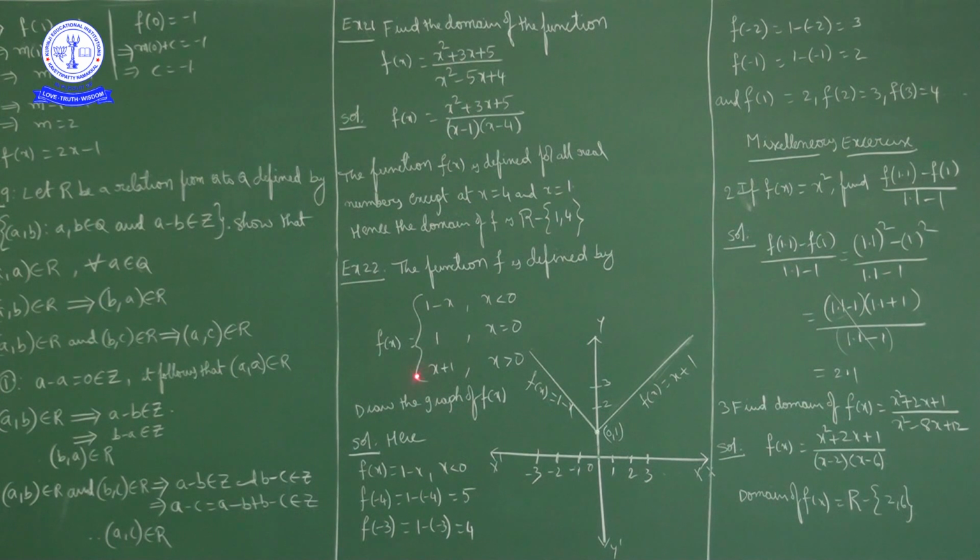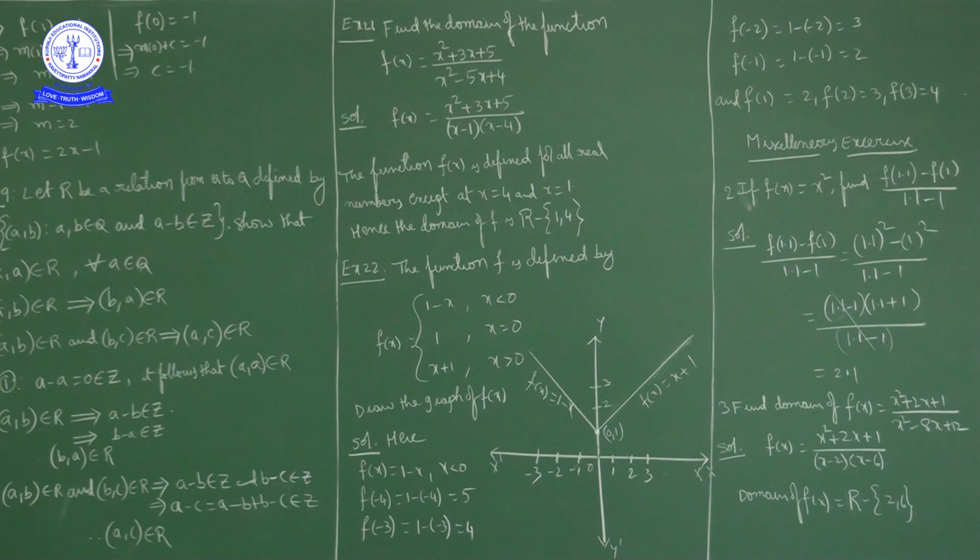f of 1 is how much? f of 1 is 2. f of 2 is how much? 3. f of 3 is how much? 4. f of 4 is how much? 5. f of 5 is how much? 6, and so on. Okay, the graph of the function is like this: when x is negative this is the line, when x is positive this is the line. This is the graph of the function.